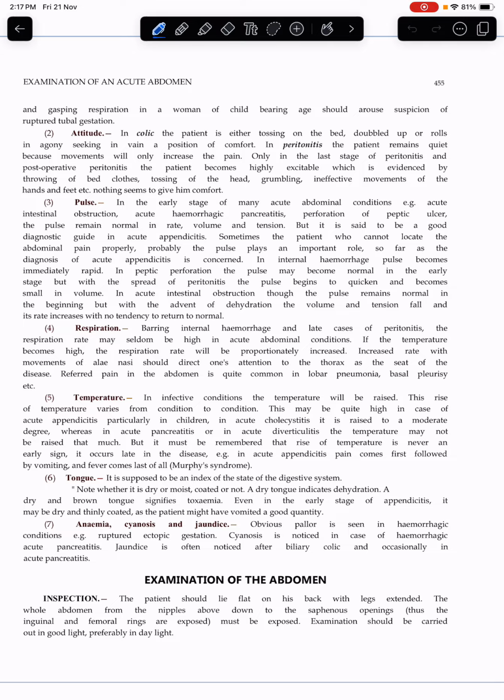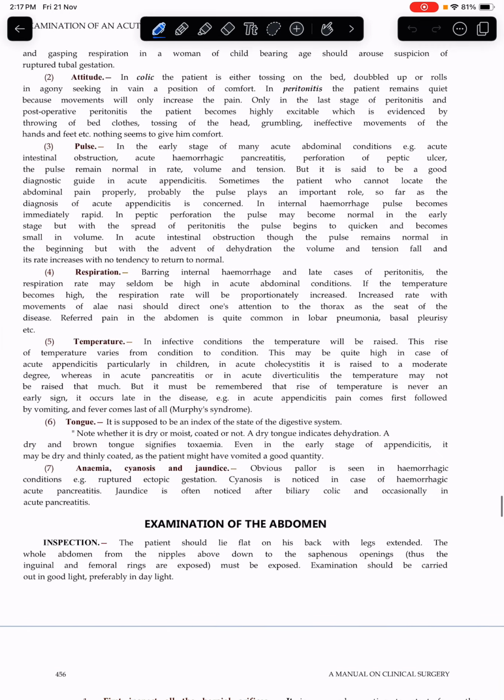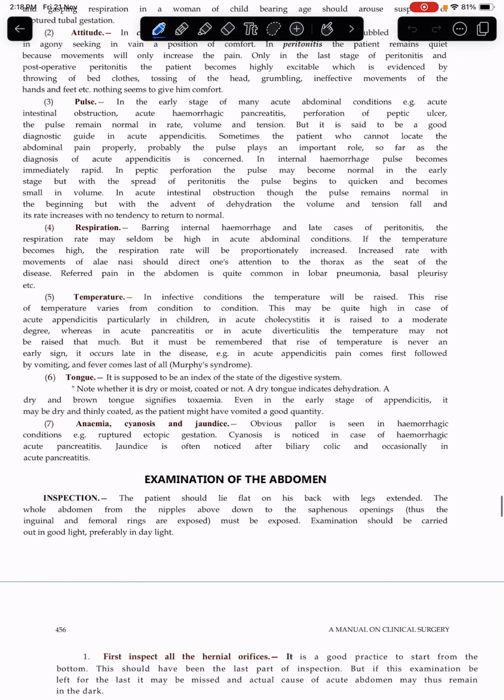In peptic perforation, the pulse may become normal in the early stage, but with the spread of peritonitis, the pulse begins to quicken and becomes small in volume. In acute intestinal obstruction, though the pulse remains normal in the beginning, with the advent of dehydration the volume and tension fall and its rate increases with no tendency to return to normal.